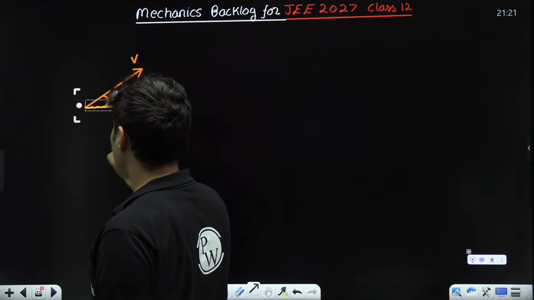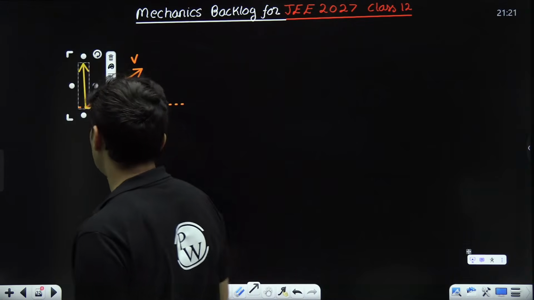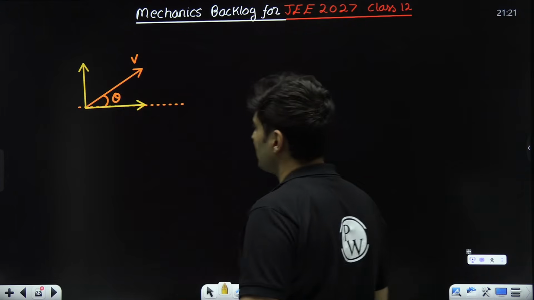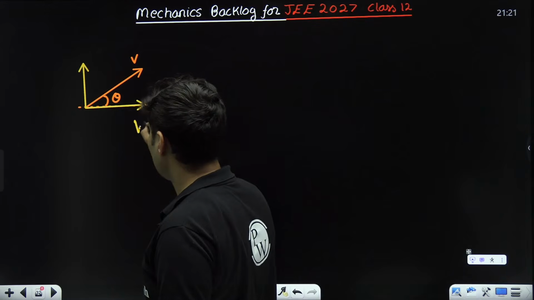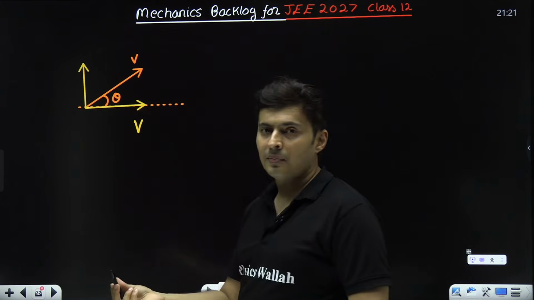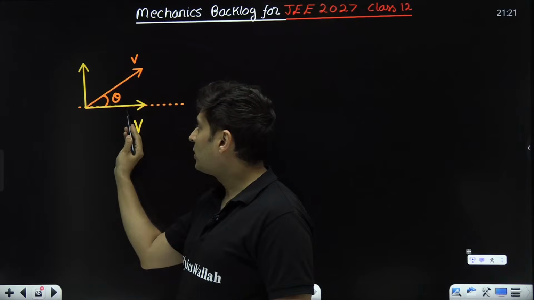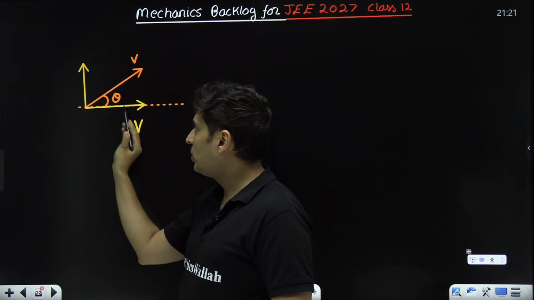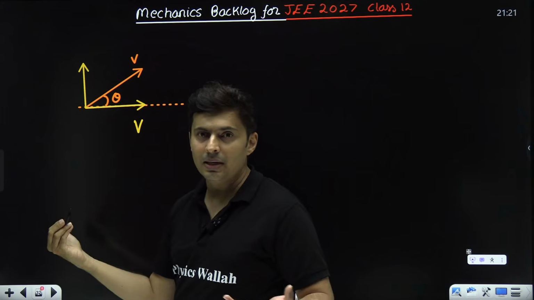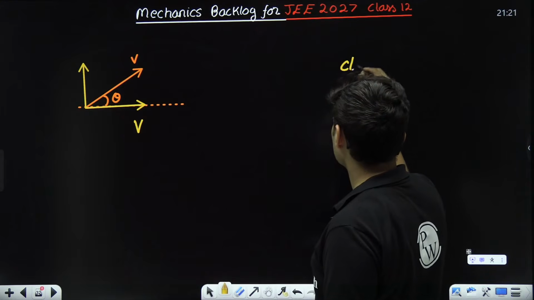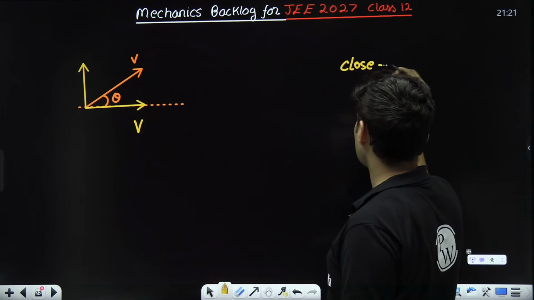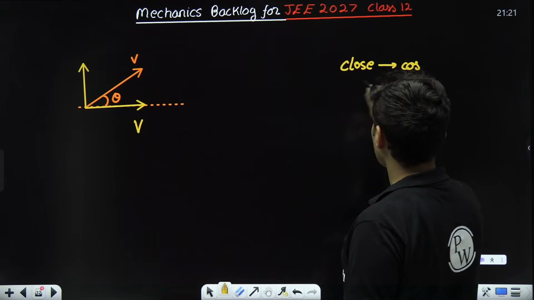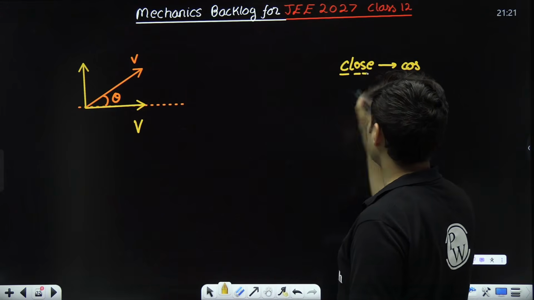One of this is here, the other one is perpendicular to it. So there are 2 components, this one and this one. The component which is closer, adjacent to theta: close, cos.